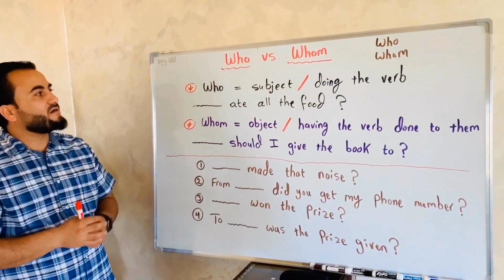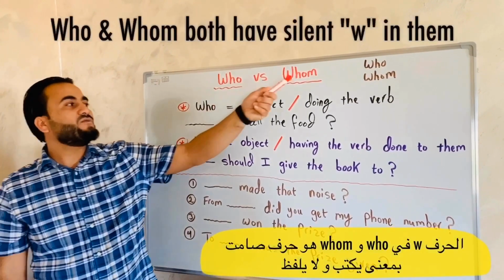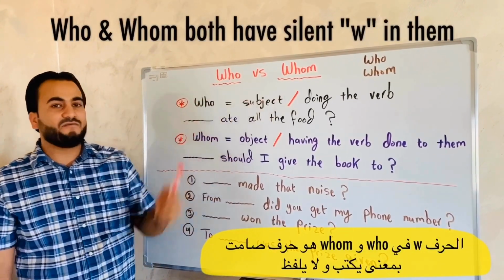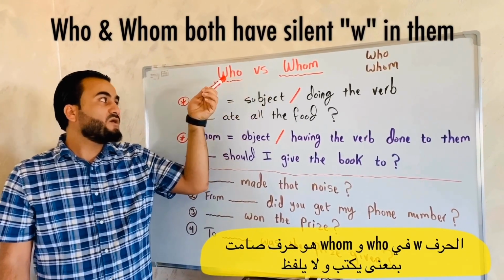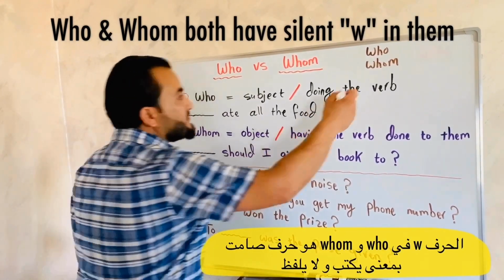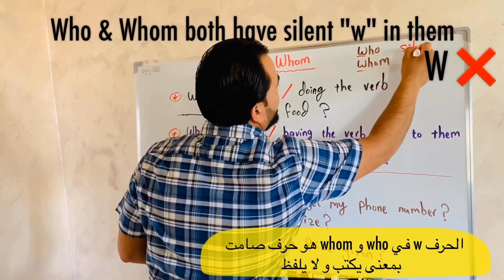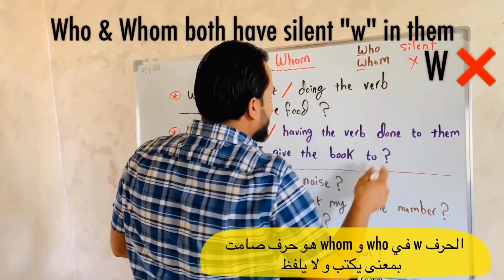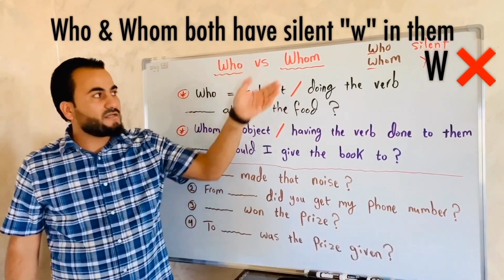Okay, before we start, of course, you have to know that who and whom both have a silent W in them. So it's who and whom, okay? So here, the W letter is silent, okay? Very nice. Meaning, we don't pronounce the W letter, okay?